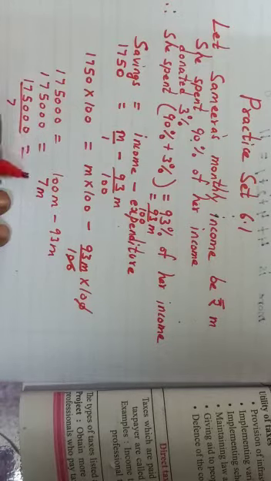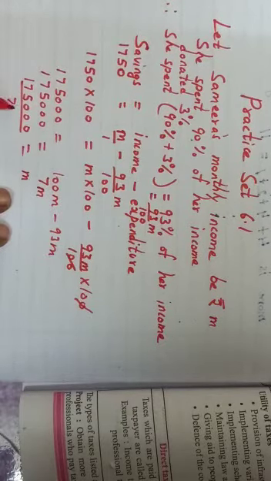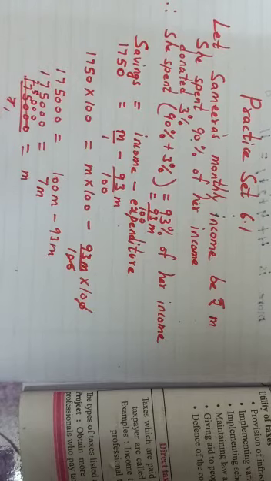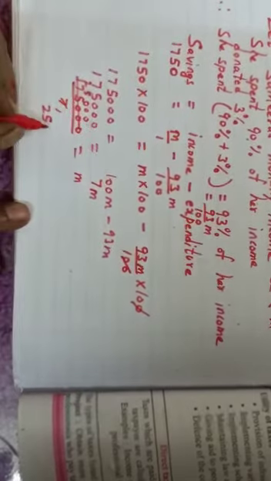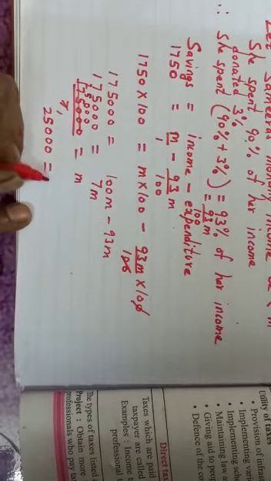Now you have to do division by 7. 7 1s are 7, 7 2s are 14, so 3 will remain. You will get 7 5s are 35 and these 3 zeros. So the answer you are getting is 25,000 is equal to M.